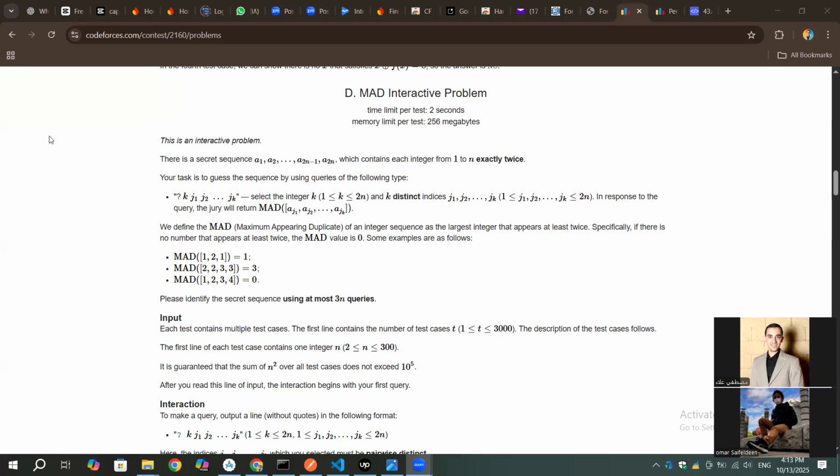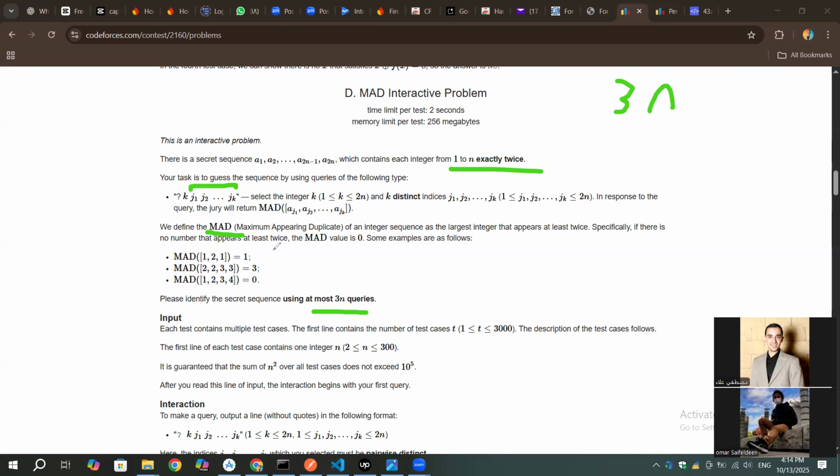Now for problem D, it's asking us, given some numbers from 1 to n, and each of them exists exactly twice, we have to guess how it looks like using only at most 3n queries. Okay, here, almost 3n queries. At each query, we are telling him what's the mad value for these indexes.